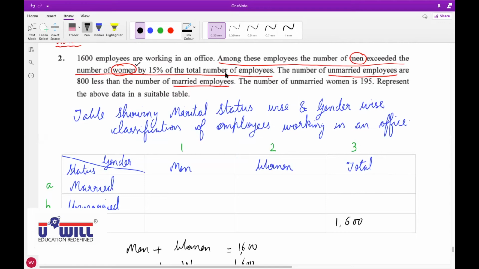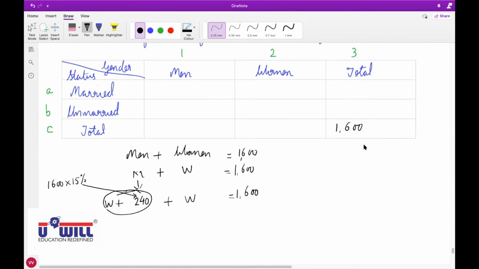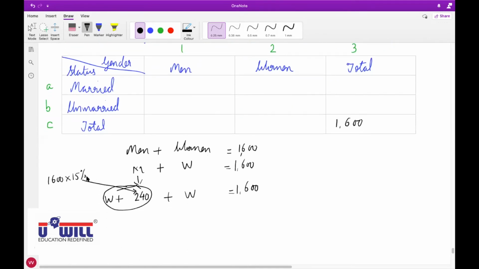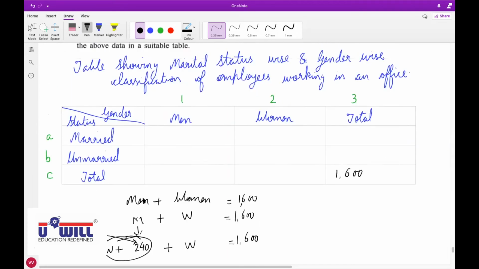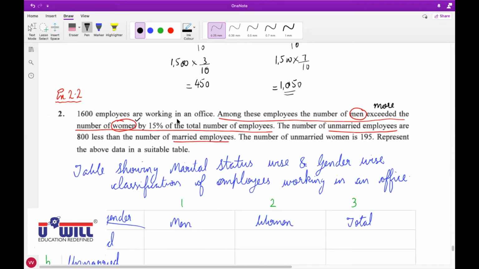Keep yourself unmuted only. Among these employees, the number of men exceeded the number of women. Exceeded means more. Okay. Now, the more number of women by 15% of the total number of employees. Now, what is 15% of total number of employees? 1600 into 15%. Do it 1600 into 15 and percentage. 240. Do you get 240? Yes, sir. So in place of 15% of total number of employees, can I write 240? Yes, sir.